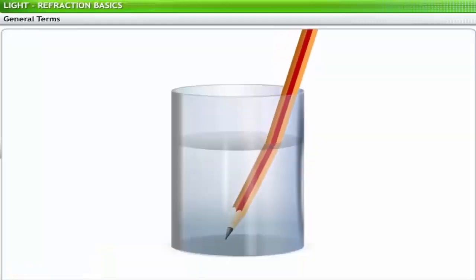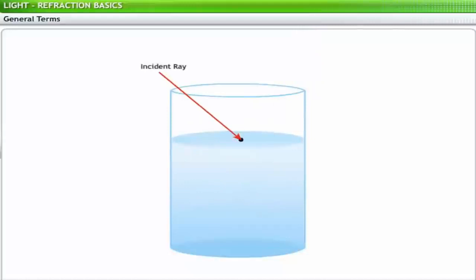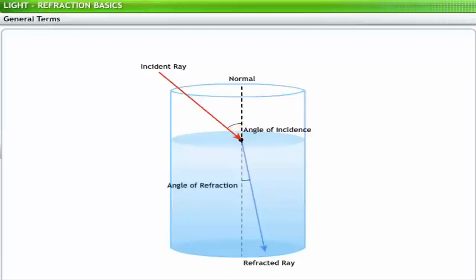Let's examine refraction of light as we saw it in the pencil and look at various terms associated with this phenomenon. The ray of light that is incident on a surface is called the incident ray. The ray that deviates at the point of incidence due to a change in the medium is called the refracted ray. The perpendicular line between the two media is called the normal. The angle formed between the incident ray and the normal at the point of incidence is known as the angle of incidence. The angle between the normal and the refracted ray is known as the angle of refraction.